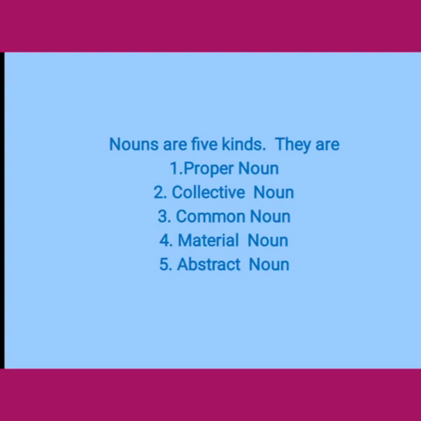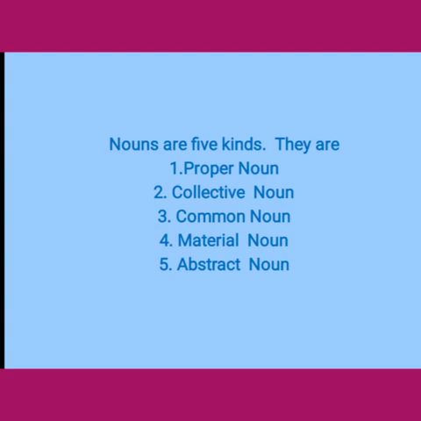Proper noun, collective noun, common noun, material noun are the nouns which we can see and touch and feel. They are called concrete nouns. Whereas abstract nouns we cannot see and cannot touch. Only we feel. This is called an abstract noun.